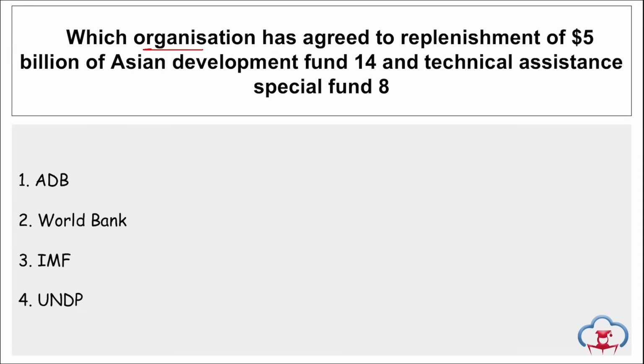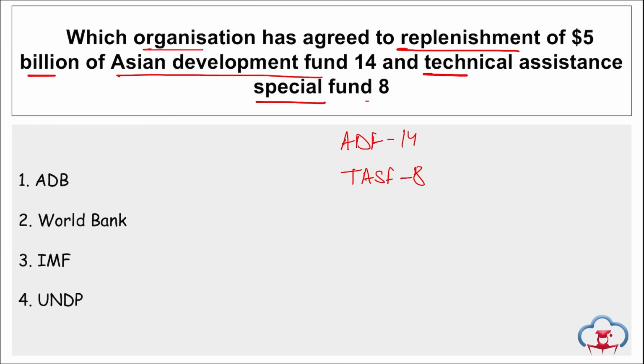Next is, which organization has agreed to the replenishment of $5 billion of Asian Development Fund 14 and Technical Assistance Special Fund 8? As the name suggests, it is your Asian Development Bank. The Asian Development Bank and donors have agreed to the replenishment of $5 billion for Asian Development Fund 14 and Technical Assistance Special Fund 8.